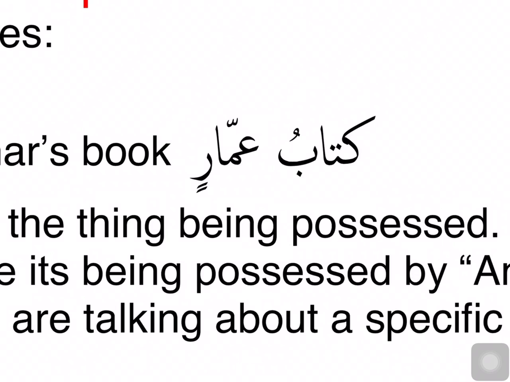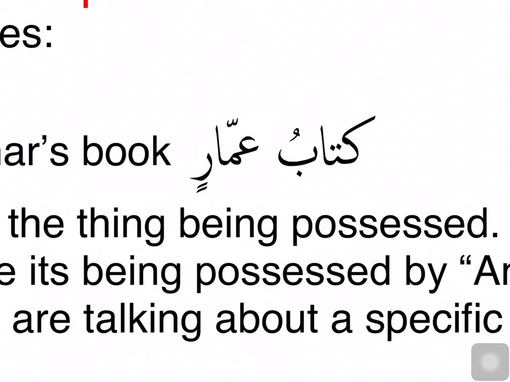In this example, the word kitab is a nakira ism, a book. But because of making idafa with Ammar, now we know this is Ammar's book. So even though the word kitab is nakira, because it is Ammar's book, now it is a ma'rifa ism. So the rule is, if the mudaf ilay is ma'rifa, the mudaf is ma'rifa.